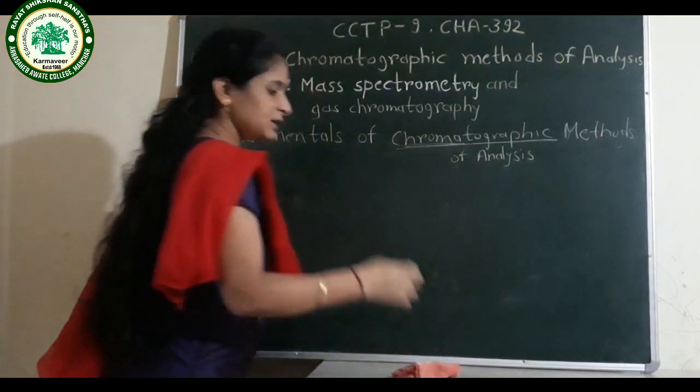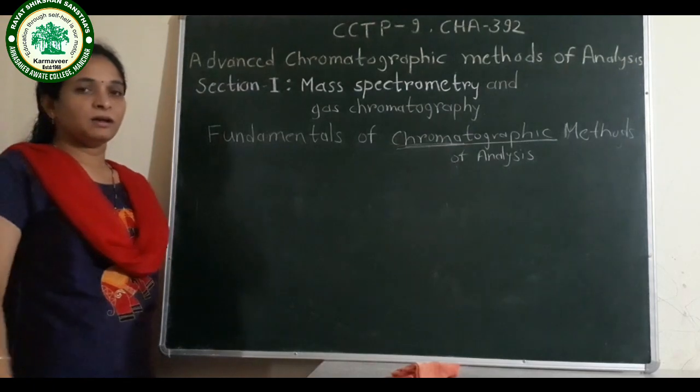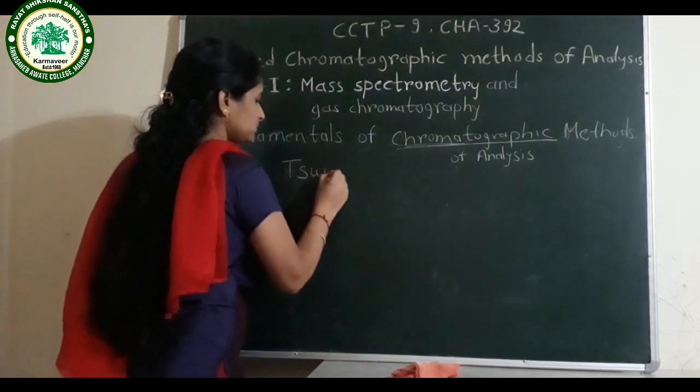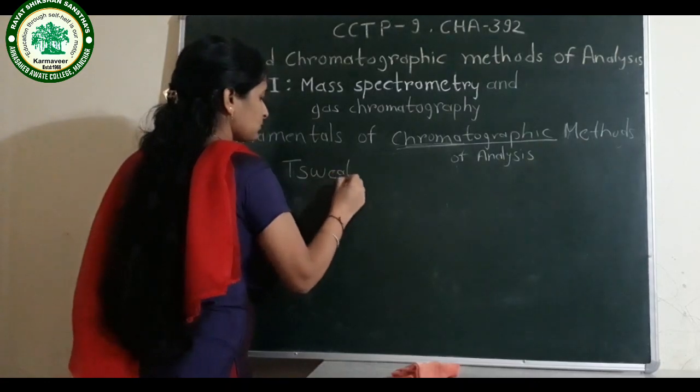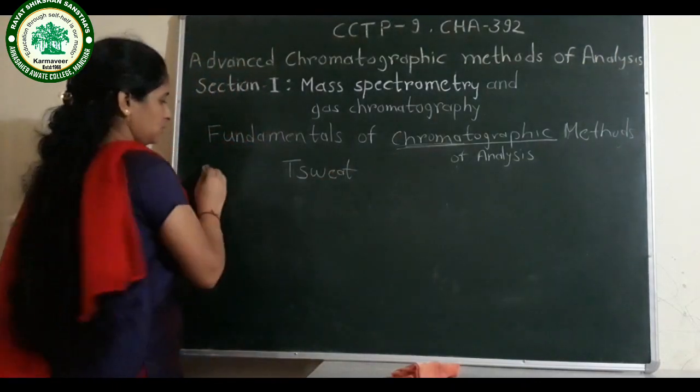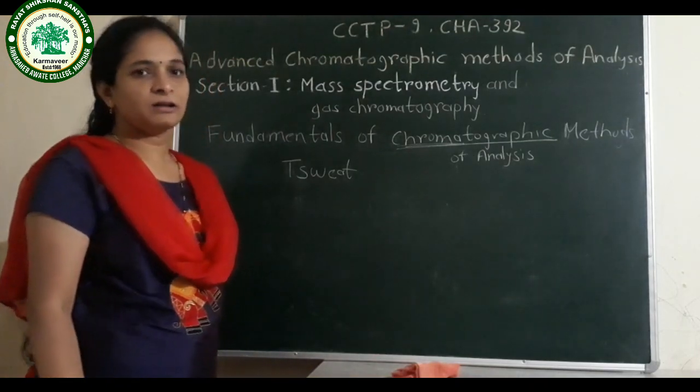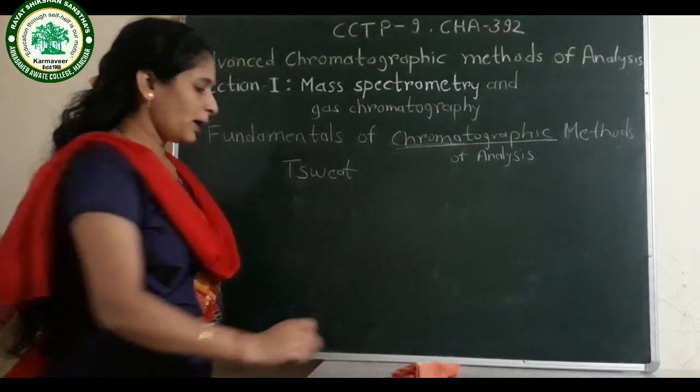Now, who discovered this chromatographic method? The Russian botanist Tswett discovered the method of chromatography.